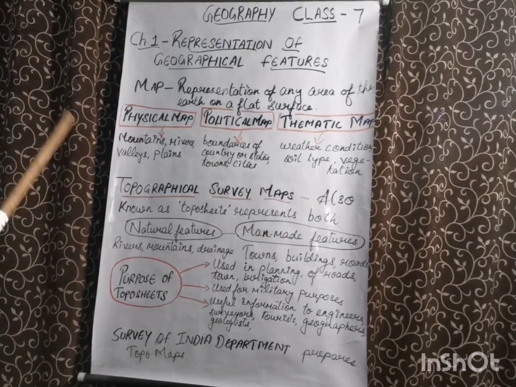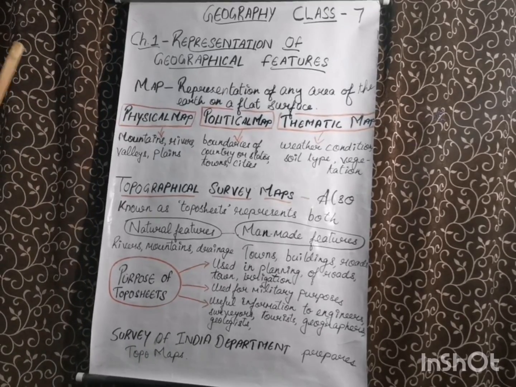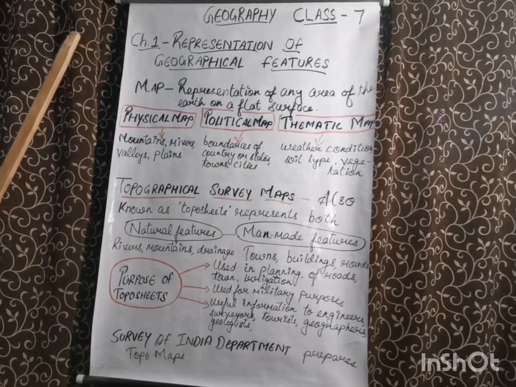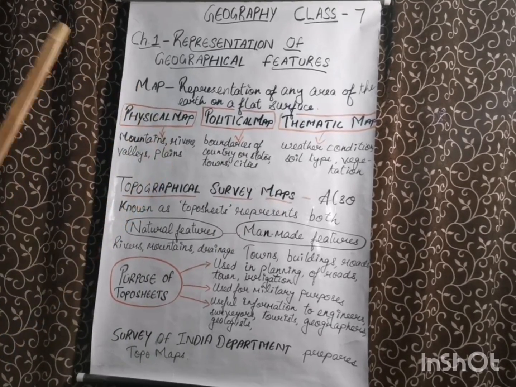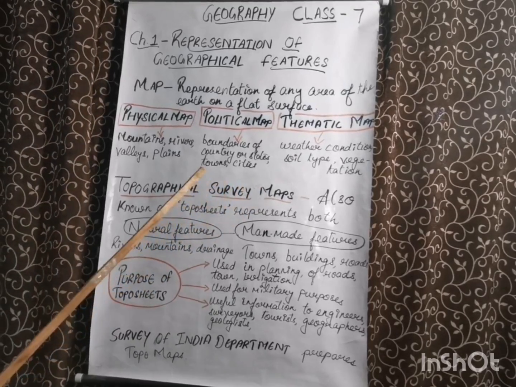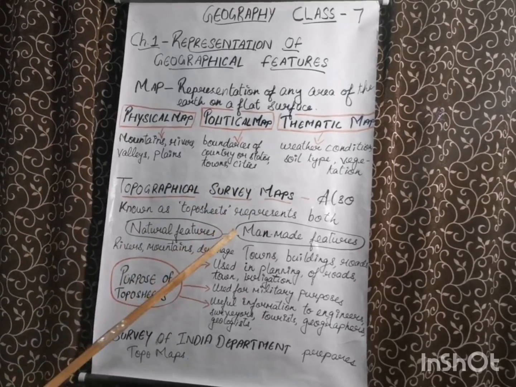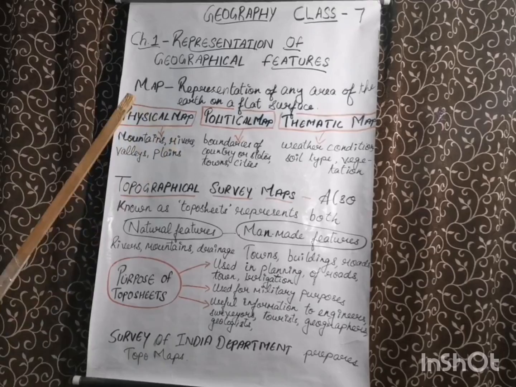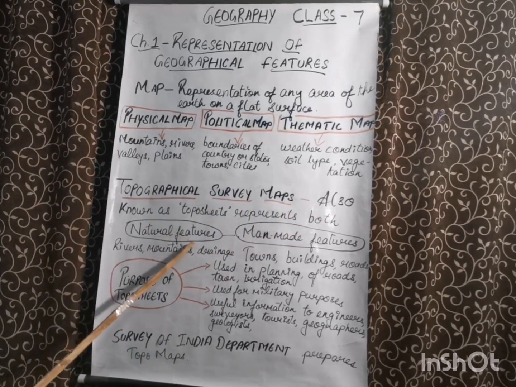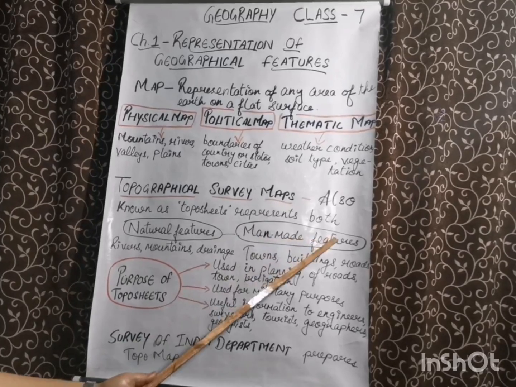So, what you have to study here is topographical survey maps. What are these? Topographical survey maps, commonly known as topo sheets, are large-scale maps which represent both the natural features and man-made features.